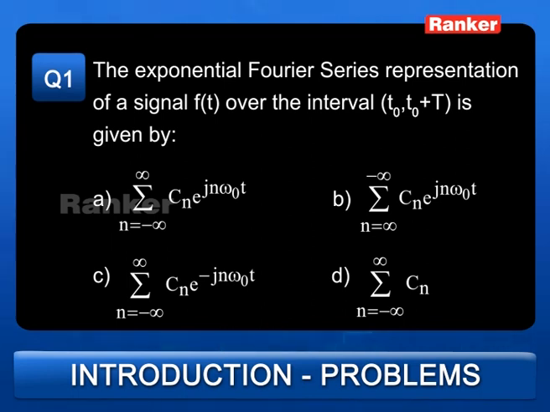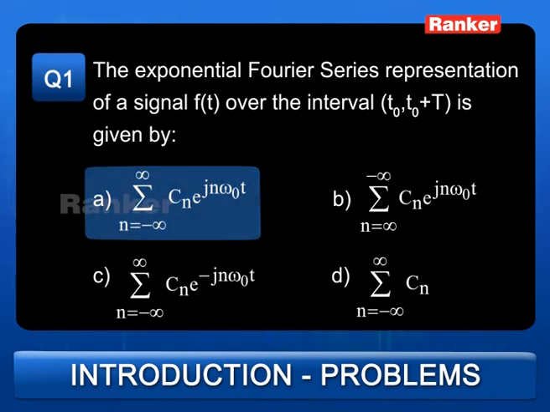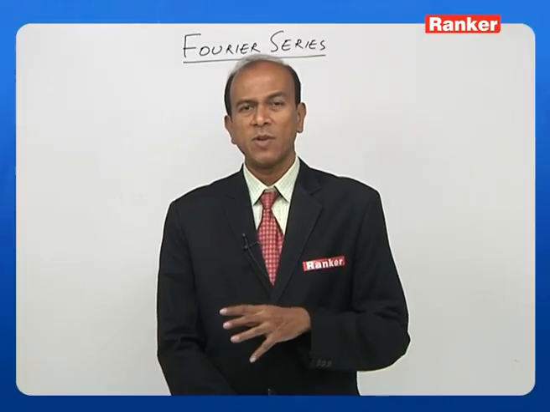In the third one, again there is a negative sign which is not true, and in the fourth one there is no exponential component at all. So what is the correct answer? The correct answer is A, which is summation n equals minus infinity to plus infinity Cn e to the power of j n omega naught t. See how important it is to remember the terms over which the summation takes place.